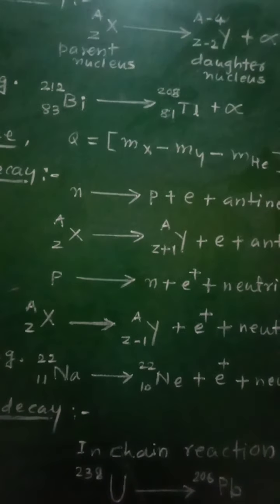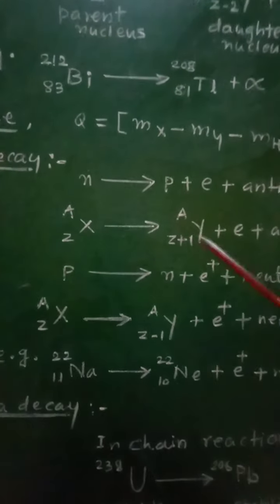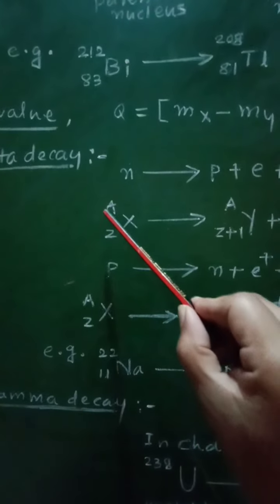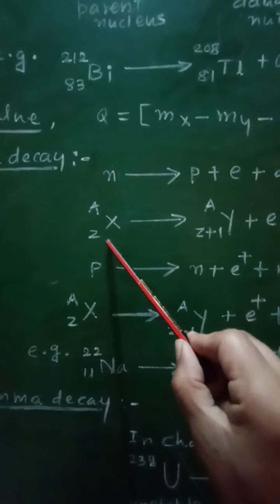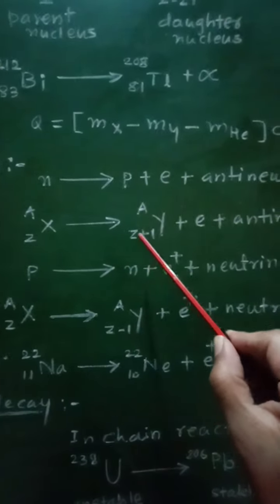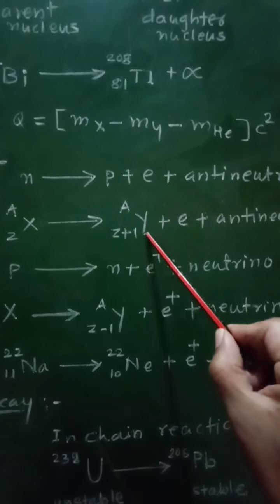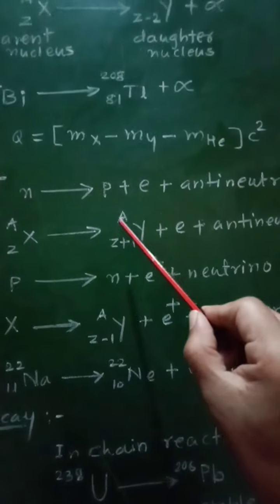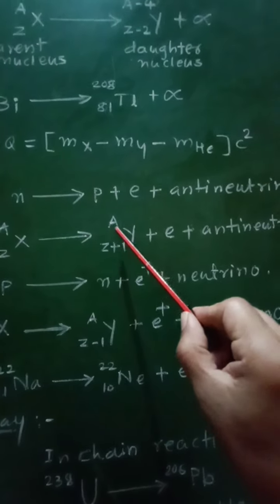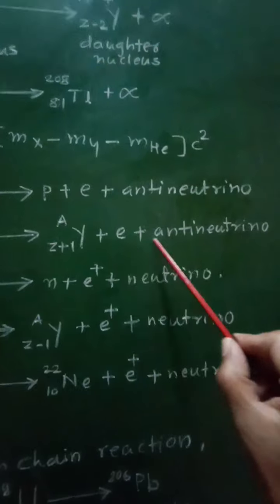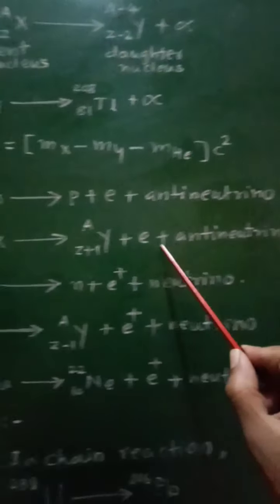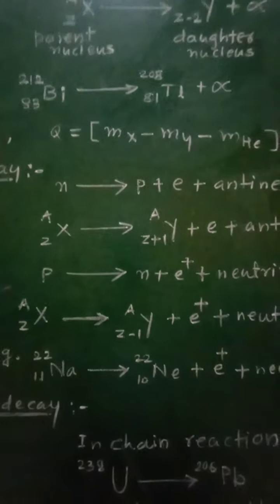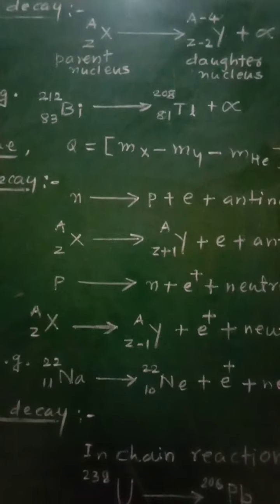This beta decay is represented as follows. X with atomic number Z and mass number A represents the parent nucleus. When it undergoes beta decay, Y will be the daughter nucleus with atomic number Z plus 1 and mass number unchanged, that is A, along with one electron and an anti-neutrino. So in beta decay, an electron is emitted.